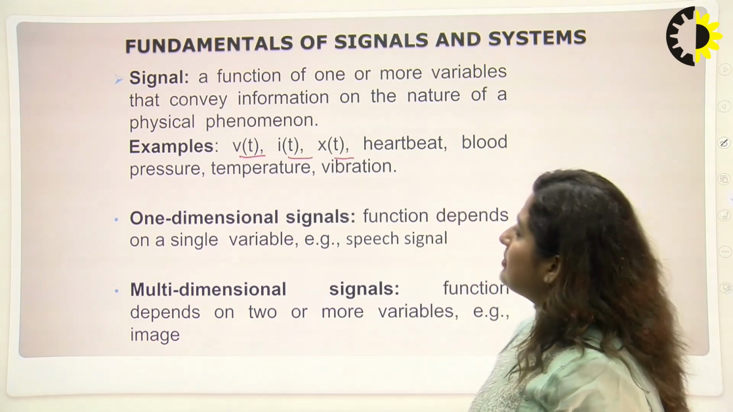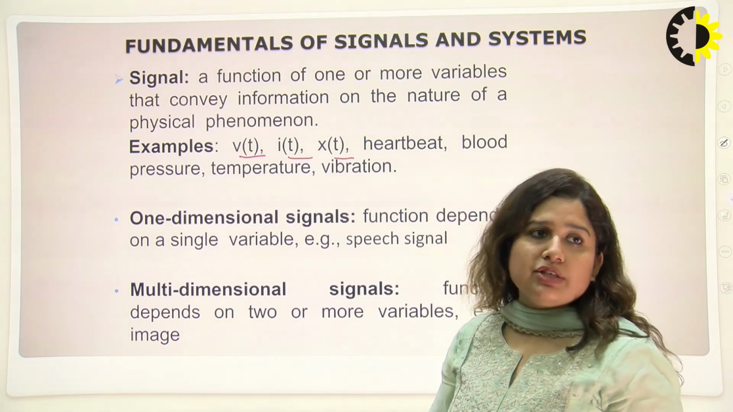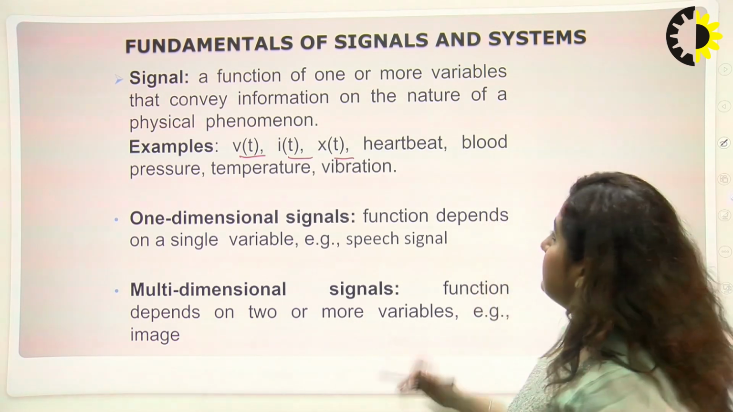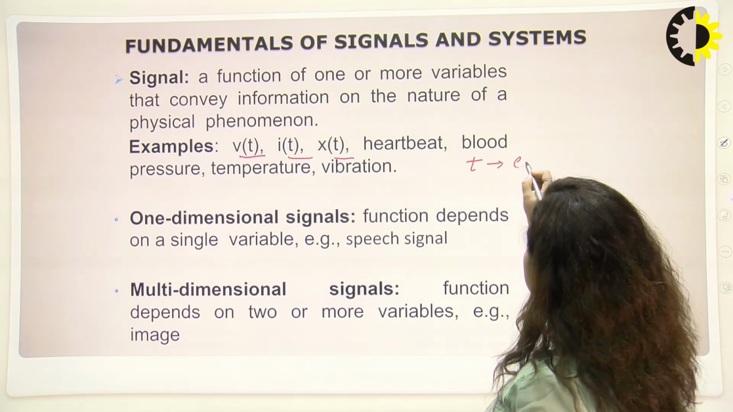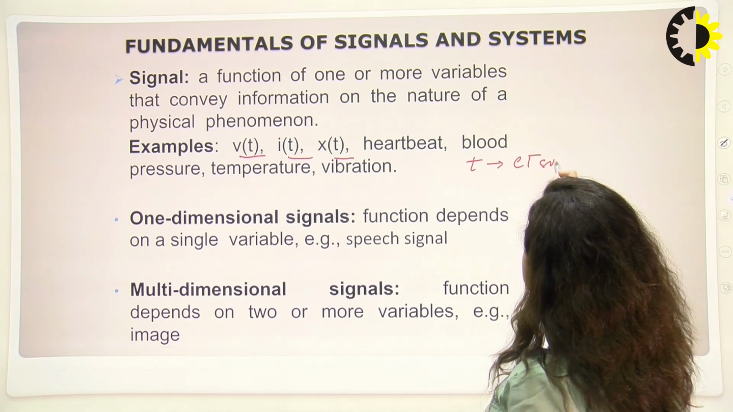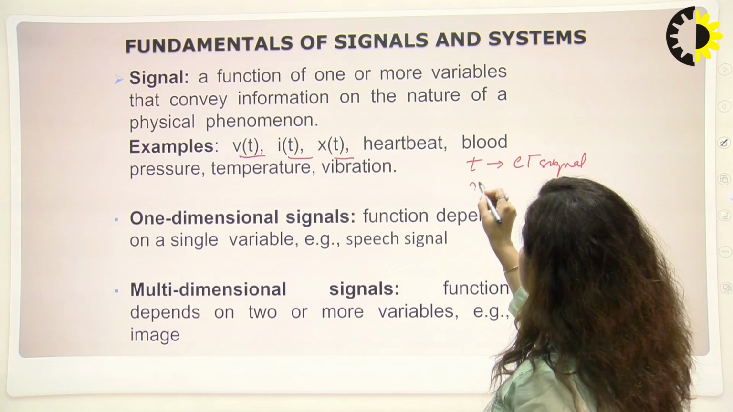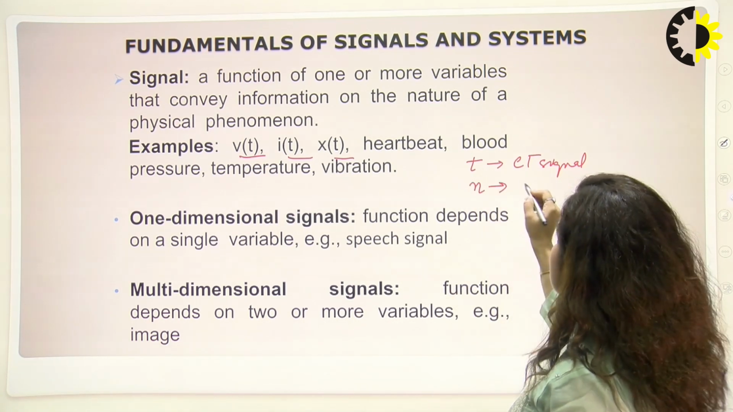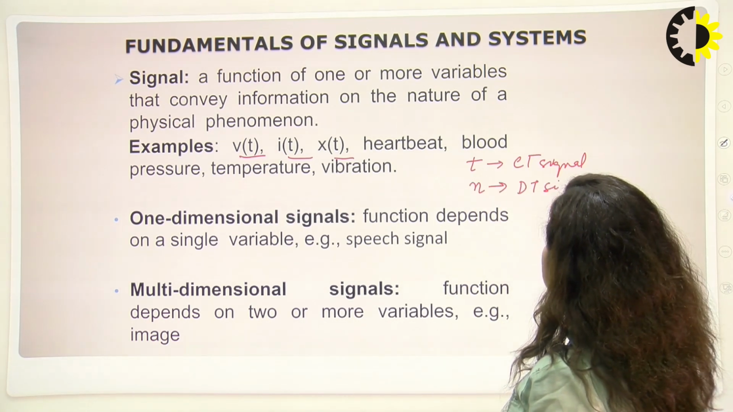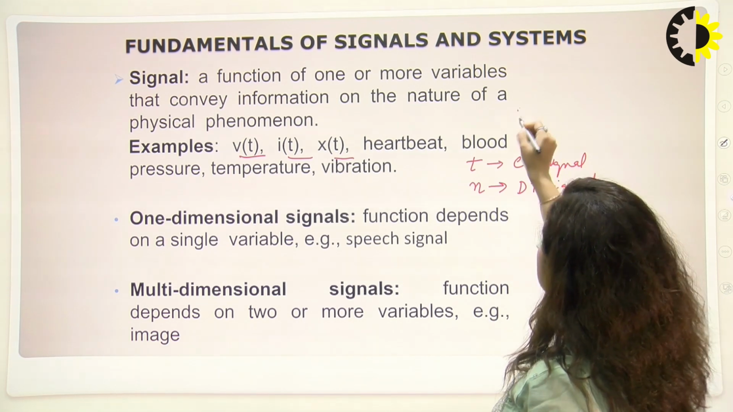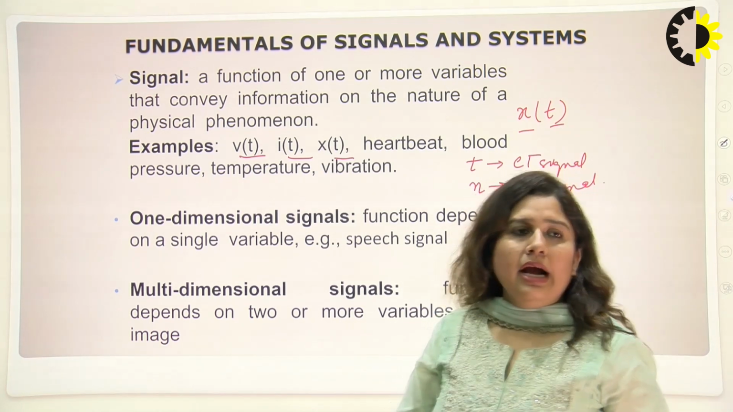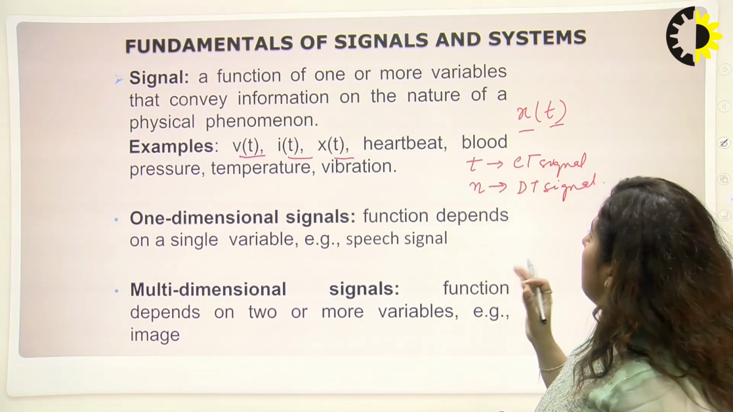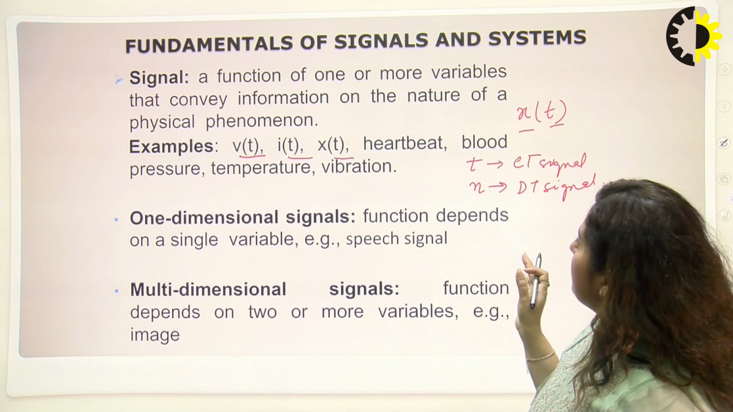Here we represent two types of signals. One is the continuous time signal and the other is the discrete time signal. For a continuous time signal, the CT signal, we use t. For a discrete time signal, the DT signal, the representation is n. So x of t means the signal is a function of time, and here we are representing a continuous time signal.